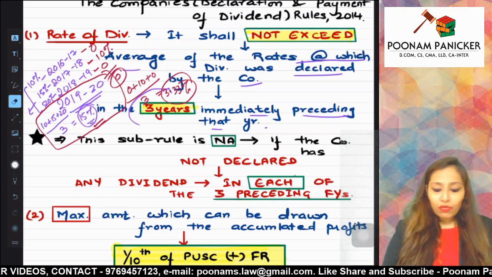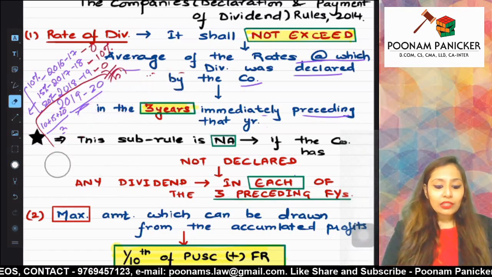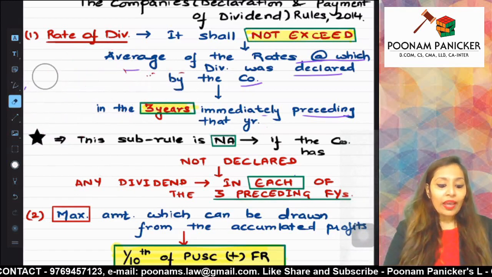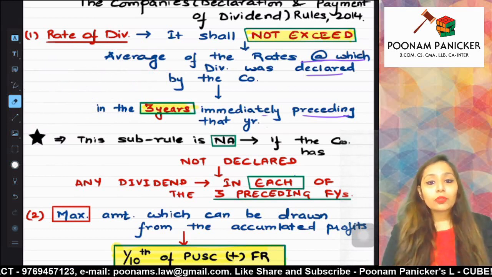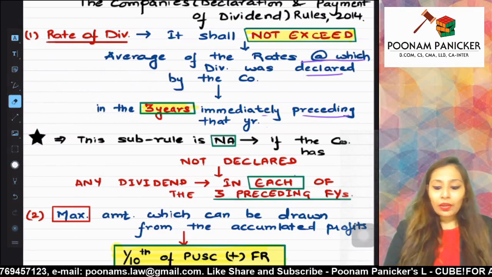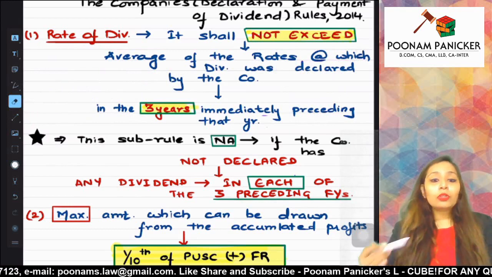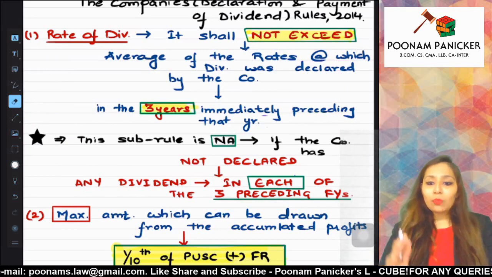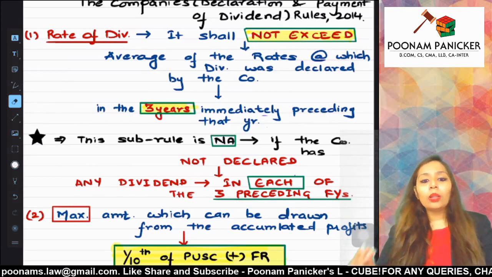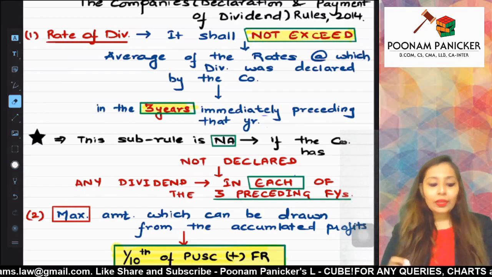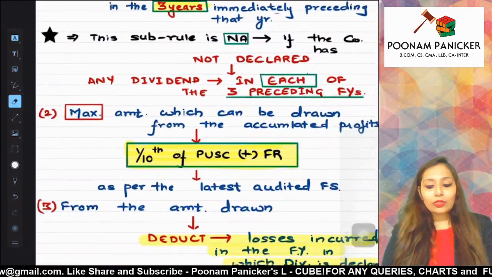So this is the first sub rule. And guys, always remember, you will have to satisfy all the sub rules in order to be in compliance with the law. It's not like you satisfy one sub rule and it is done. It doesn't work like that. You will have to satisfy all the sub rules. Fine. Now, the next point is talking about